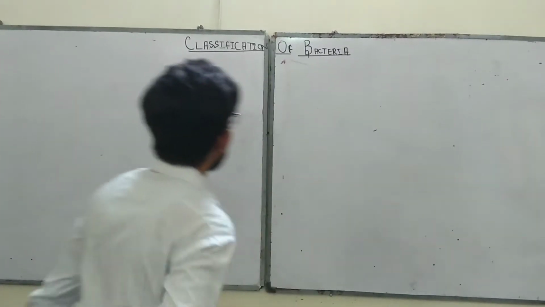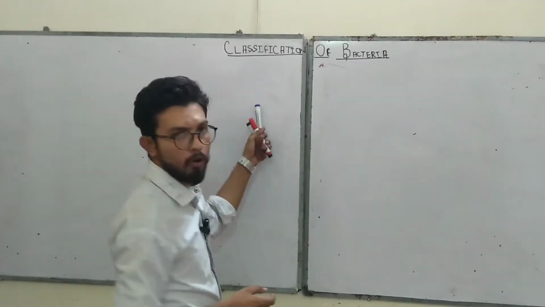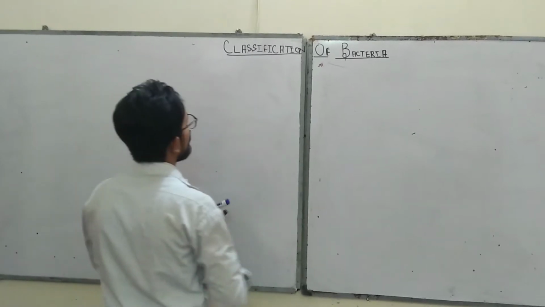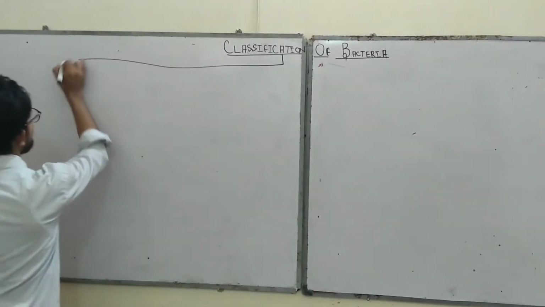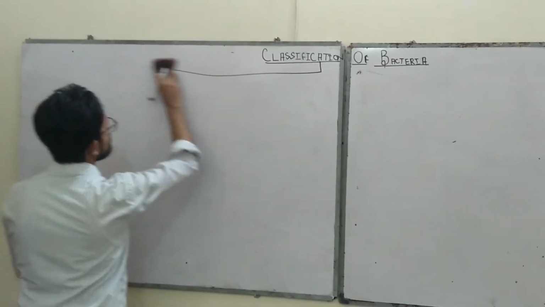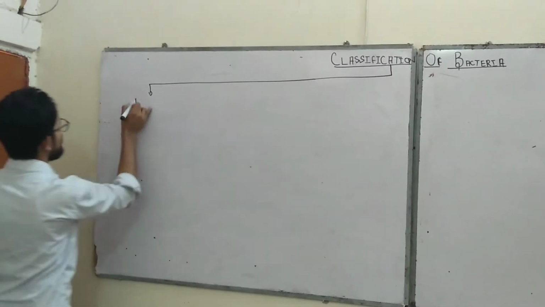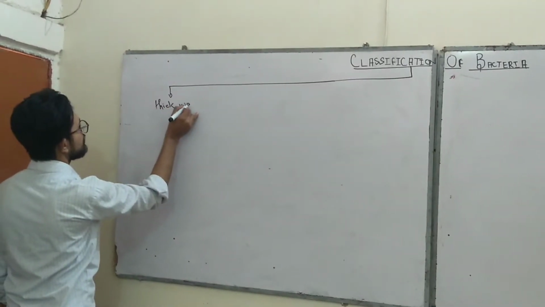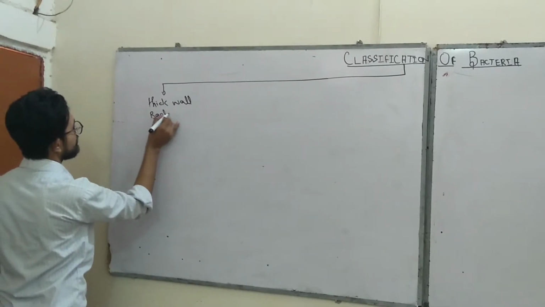So the easiest way to classify these bacteria is first of all on the basis of their walls. There are three types of bacteria on the basis of wall. The first are known as thick wall bacteria.